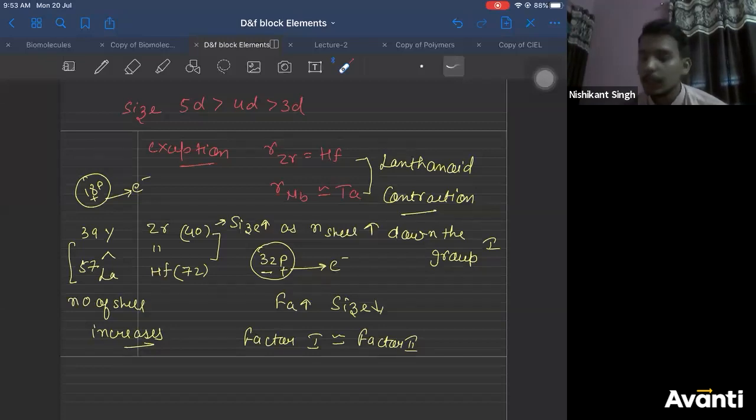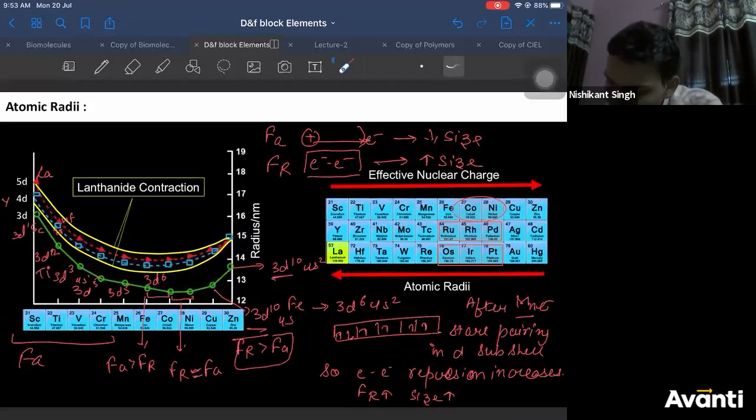So these are your exceptions in your group of d block elements. If there is any doubt in this, and to be honest with you, you come here, I'll tell you. Silver and copper here, they will also have similar size.